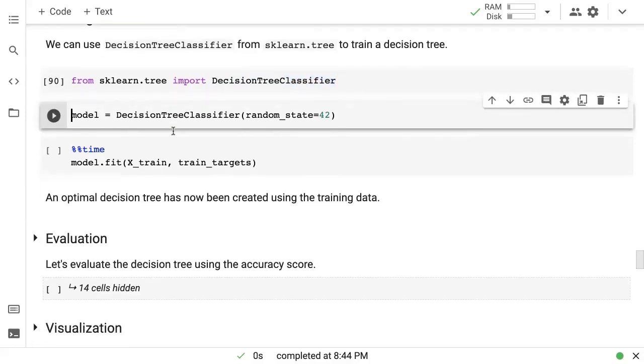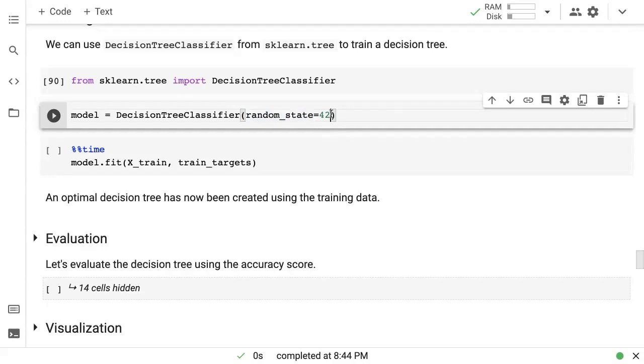So from sklearn.tree, we import decision tree classifier, and then we create the decision tree model by simply creating an object of the class decision tree classifier. And there is some randomness involved in how decision trees work. So if you want to get the same output each time you run this code, just provide a value for random state. So random state 42. This is initializing the random number generator inside the decision tree.